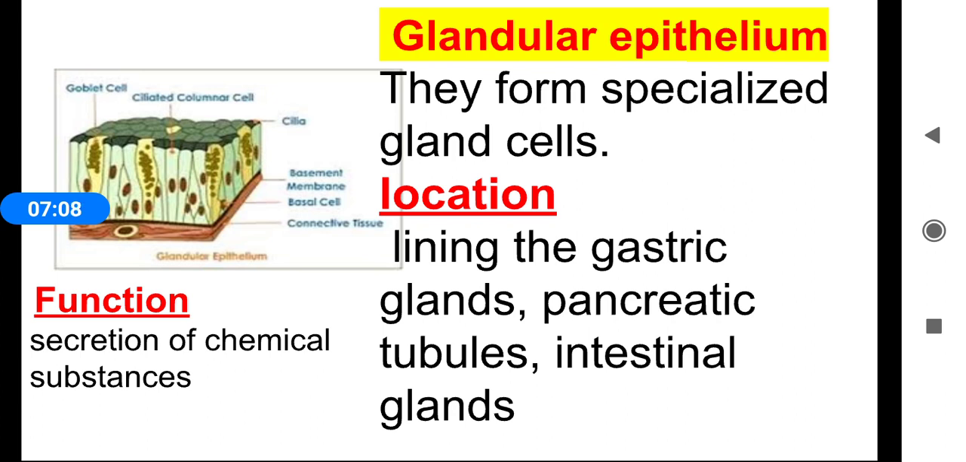Glandular epithelium. These glandular epithelial cells form specialized gland cells. These gland cells secrete chemical substances. Mainly glands secrete hormones. Then location. They are located in the lining of the gastric glands, pancreatic tubules, intestinal glands. These glands secrete enzymes and hormones. So the main function of the glandular epithelium is secretion of chemical substances.